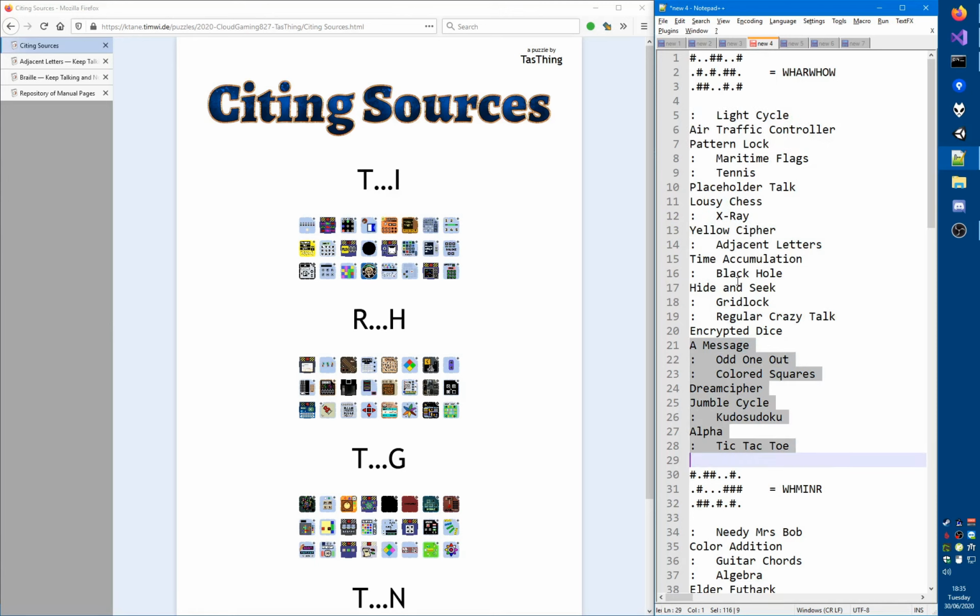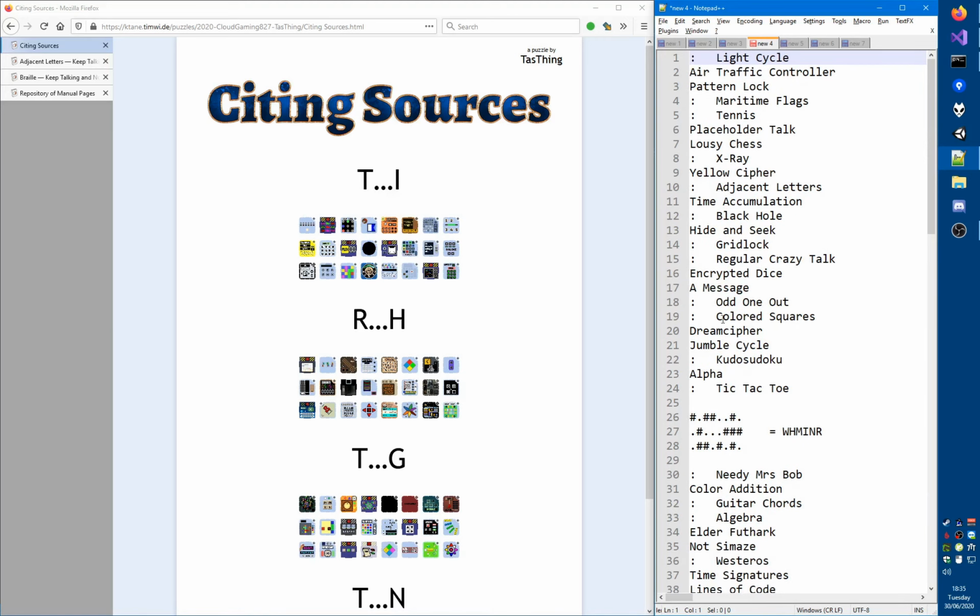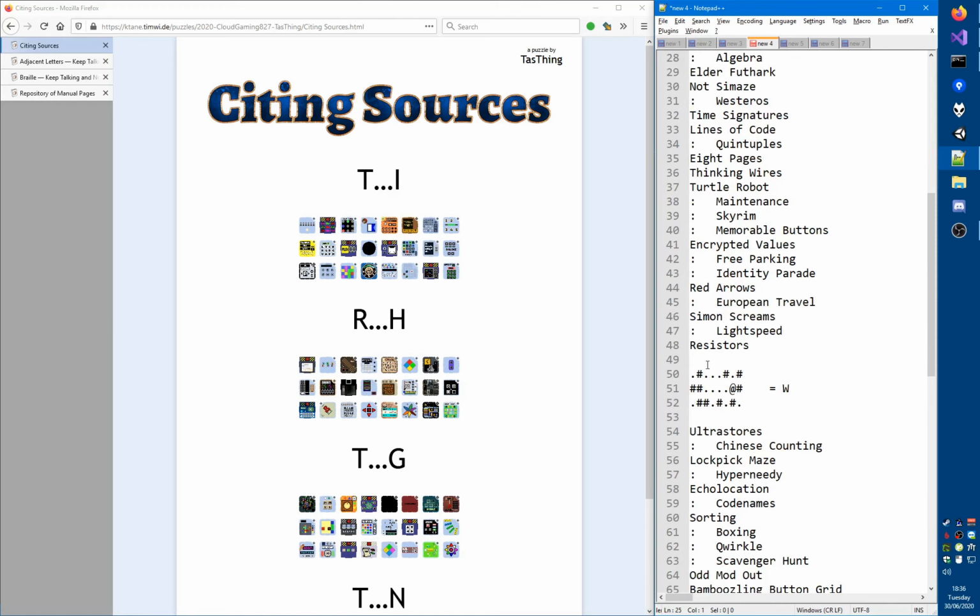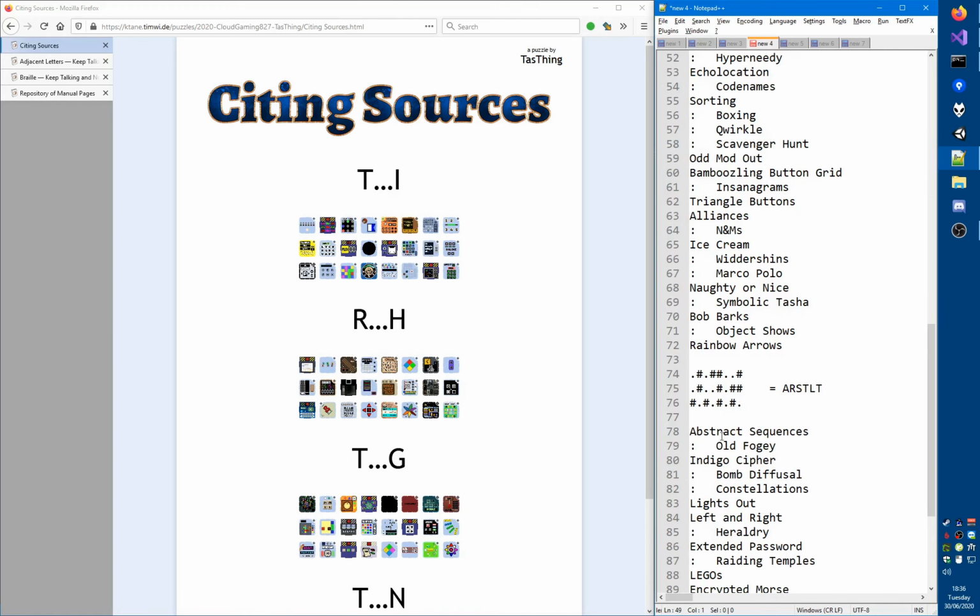So I think that we are supposed to remove those and use only, because if we take all the remaining ones, we end up getting exactly 4 by 3, which is what you get on the adjacent letters module. So this is what I'm going to do. I'm going to remove these. Yeah, let's do these like that.